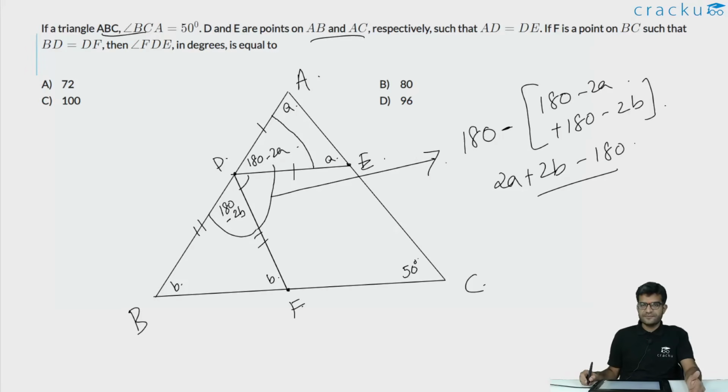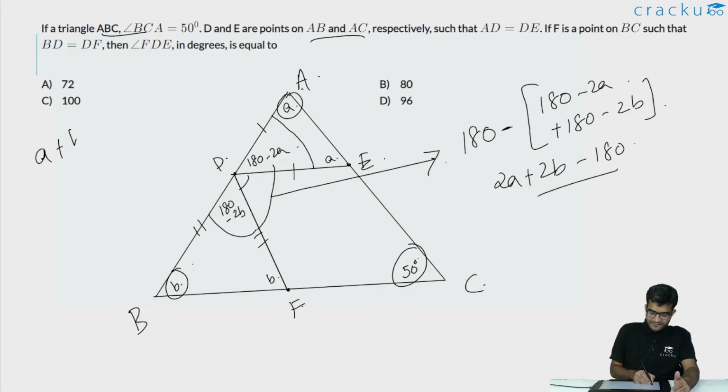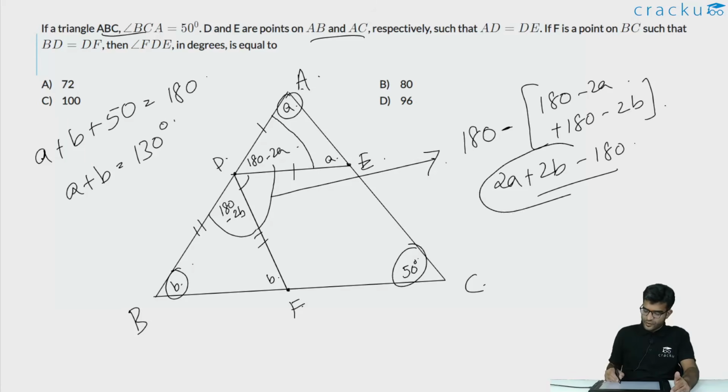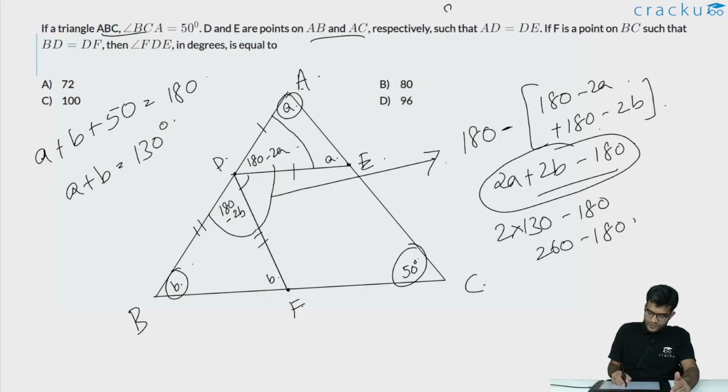But do we know the value of a plus b? We know that angle A plus angle B plus 50 degrees has to equal 180 degrees because ABC is a triangle. So a plus b is equal to 130 degrees. So the value of 2 times (a plus b) minus 180 will equal 2 times 130 minus 180, which is 260 minus 180, which is equal to 80 degrees. So the answer for this question is option B, which is 80 degrees.